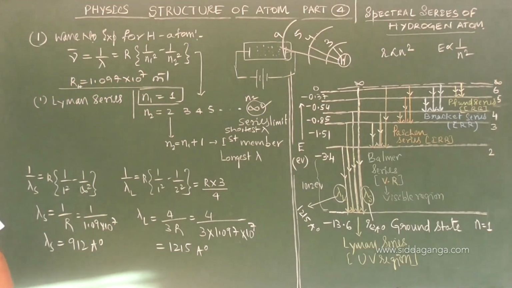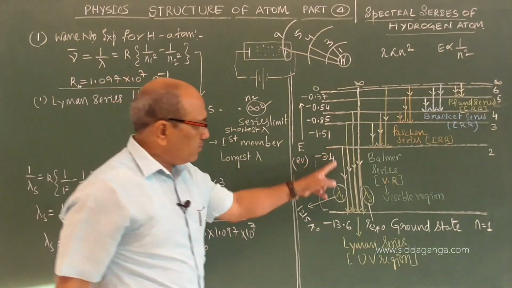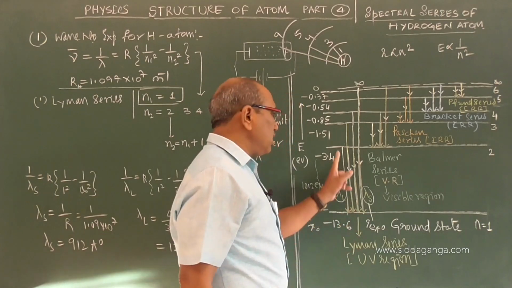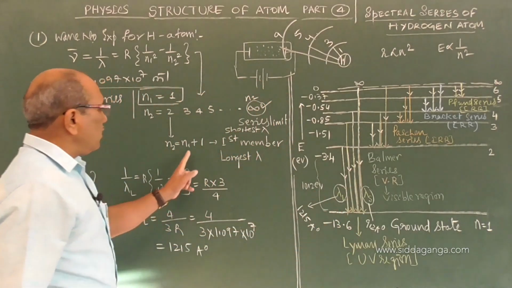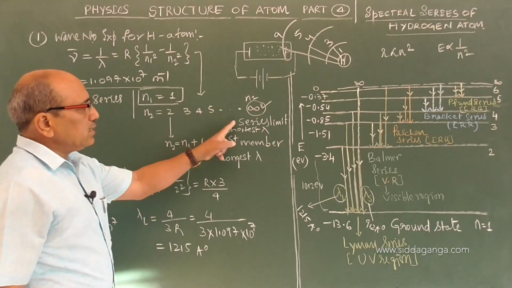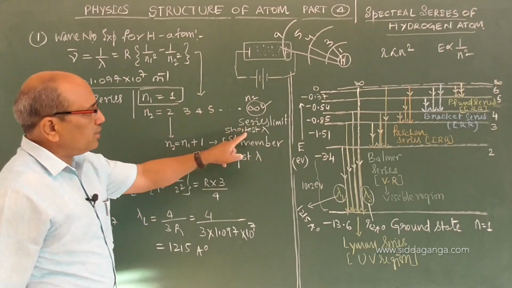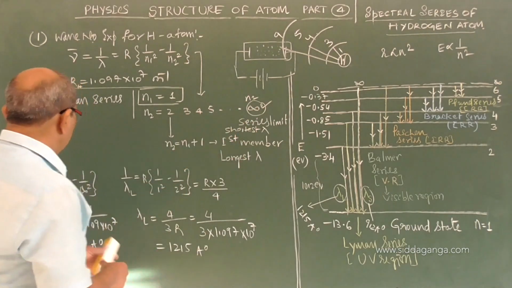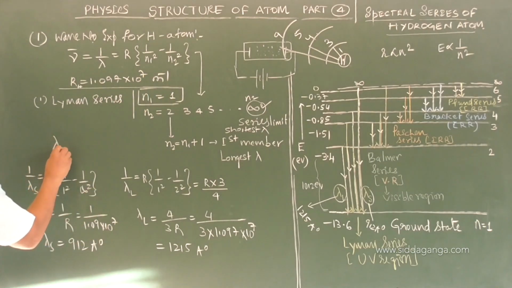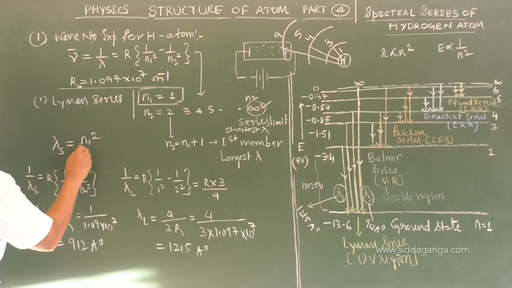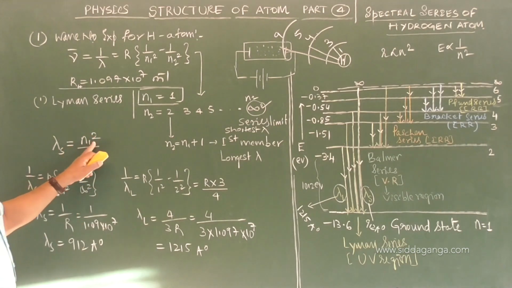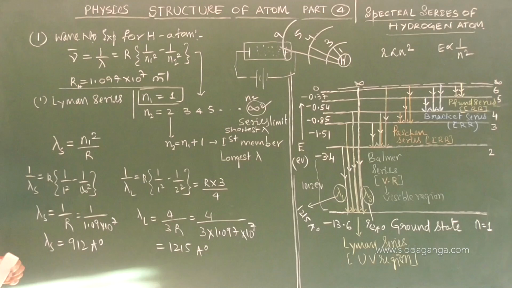The start is the longest wavelength, which you get when N2 is N1 plus 1, the very next higher orbit. Series limit or limiting member means that is the end. In general, if I take N1 and make N2 infinity, lambda shortest of any series can be written as N1 square by R. N1 for Lyman is 1, we substituted and got it.